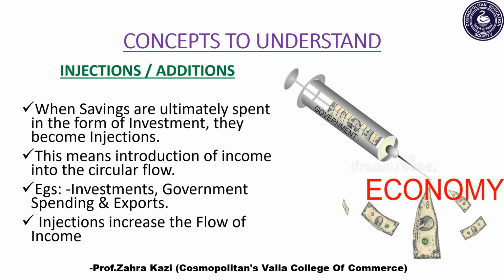So this means we are introducing income back into the circular flow. That is why it is called injection. Injections include investments, government spending as well as exports. Injections increase the flow of circular income.